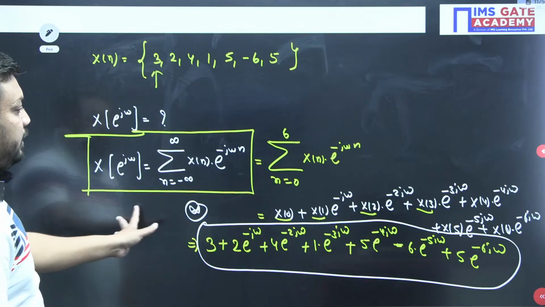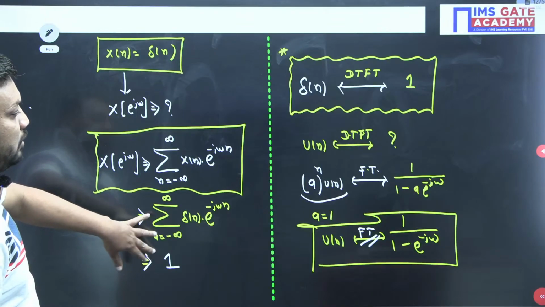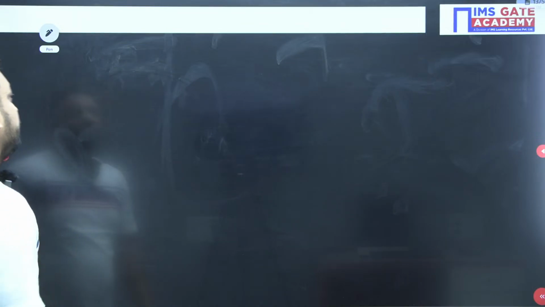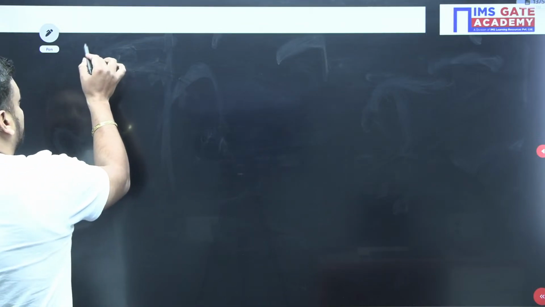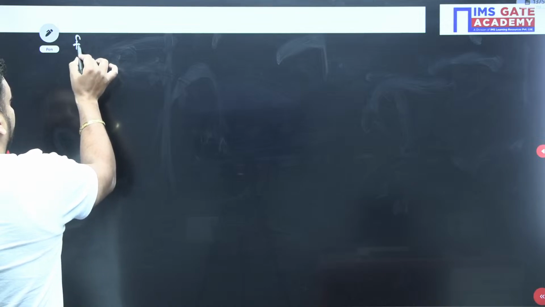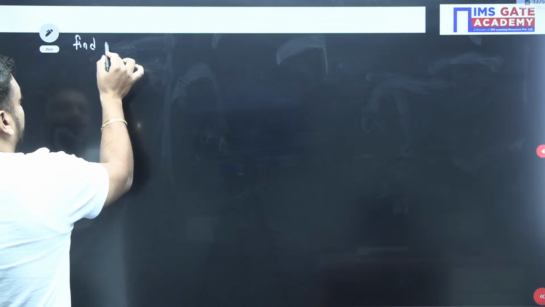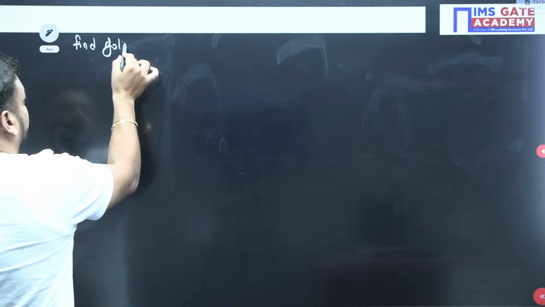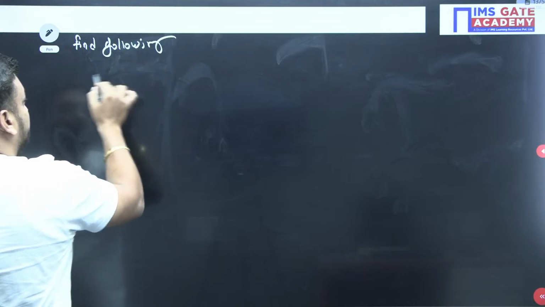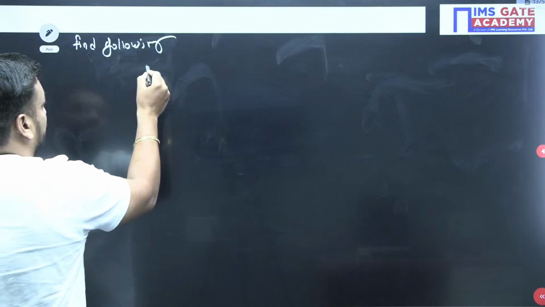So now I think this DTFT part is clear, Fourier transform formulas are also clear, yes. Now I am just writing a question guys, find out the following. I am giving you x of n.